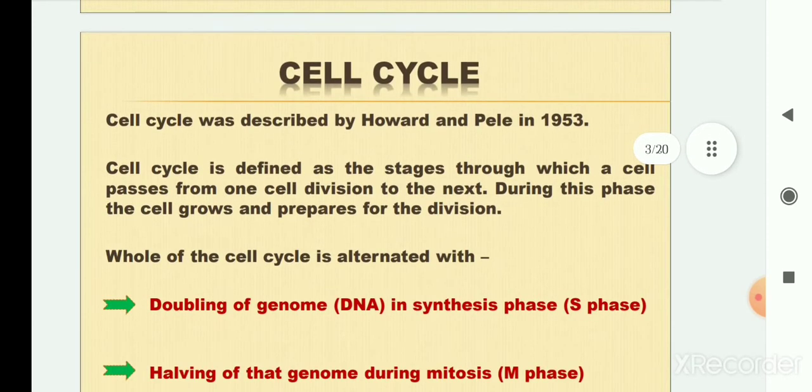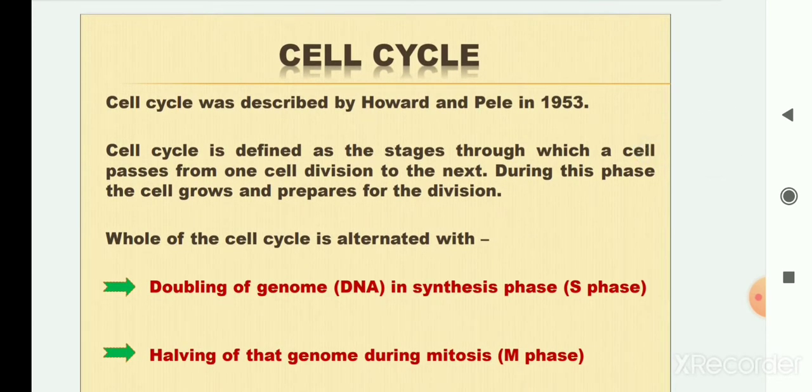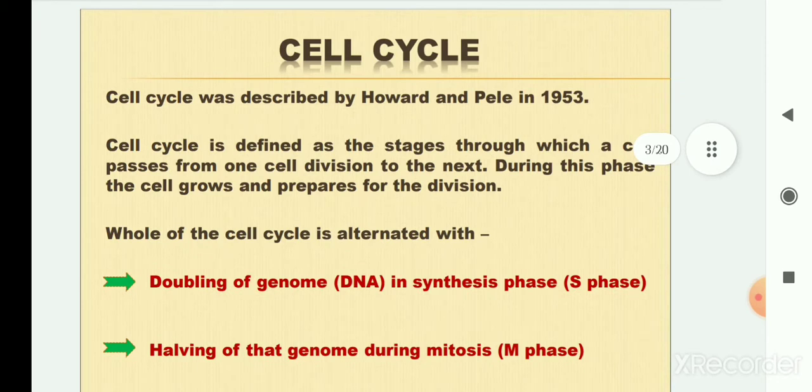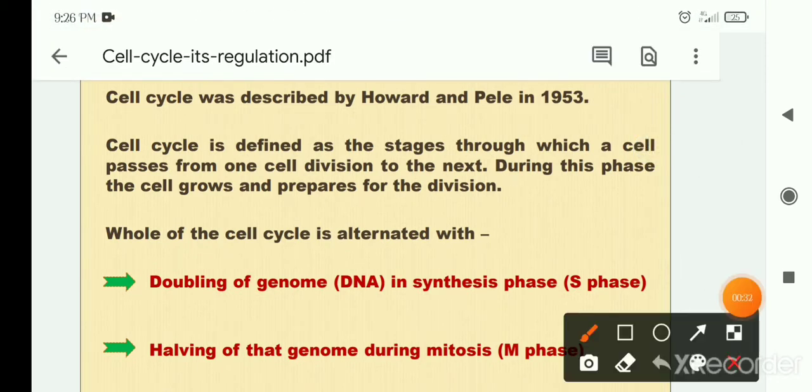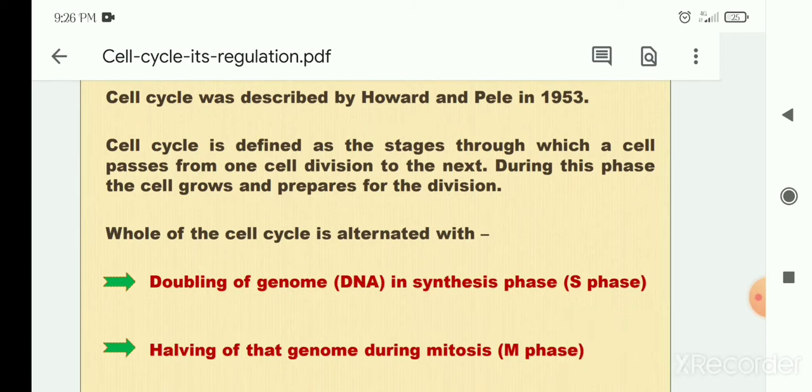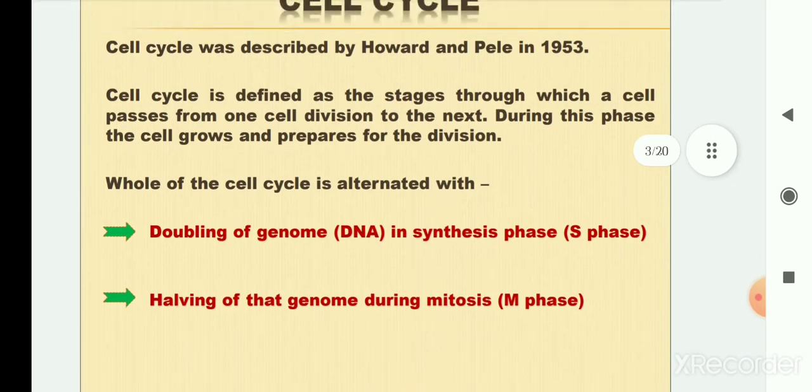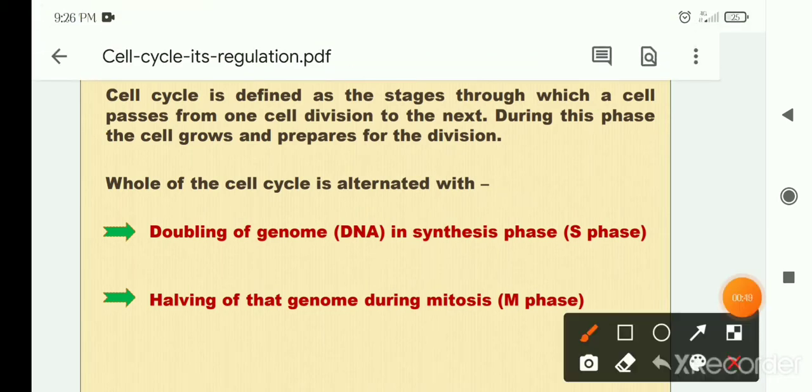Okay, so dear students, what do you mean by cell cycle? But before we go through the definition of cell cycle, we have to know who actually described the process. So here you see that the two scientists Howard and Pelc in the year 1953 described the cell cycle. So now come to the definition. What is the definition of the cell cycle? The cell cycle is defined as the stages through which a cell passes from one cell division to the next.